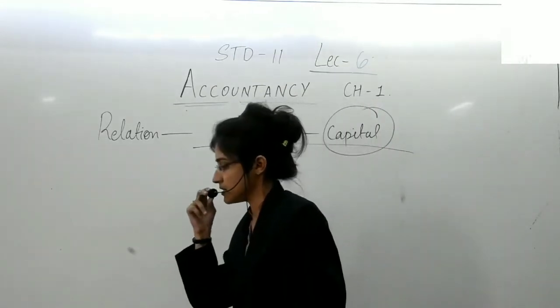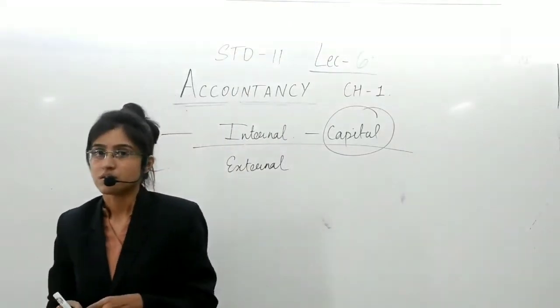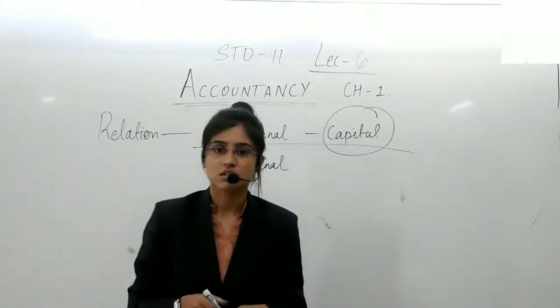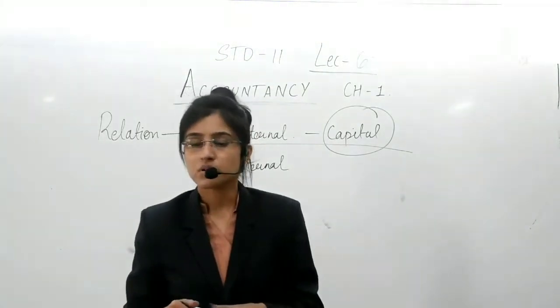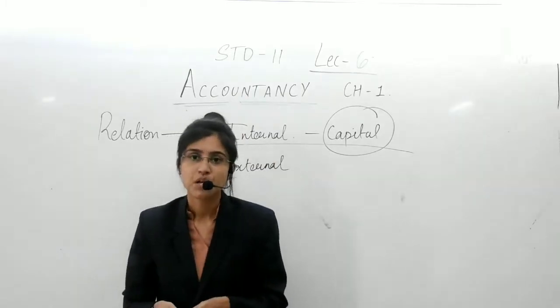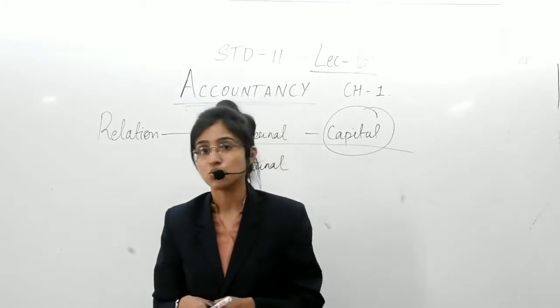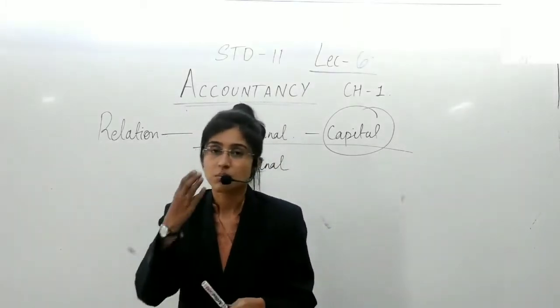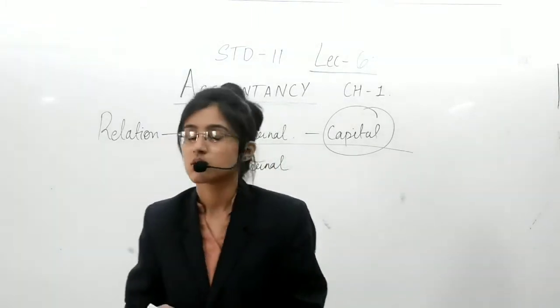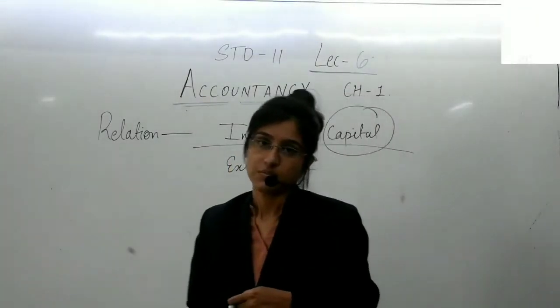These are the liabilities, the amount payable to the third party. A third party is any person outside your business, the one who is providing goods and services on credit to you, to your business. The amount payable to them comes under the category of external liability.